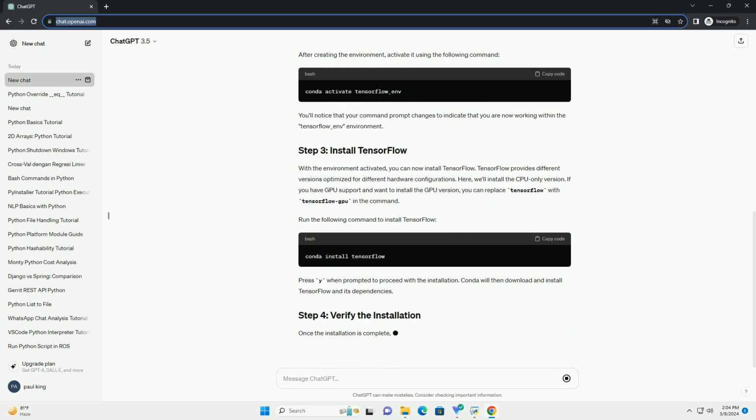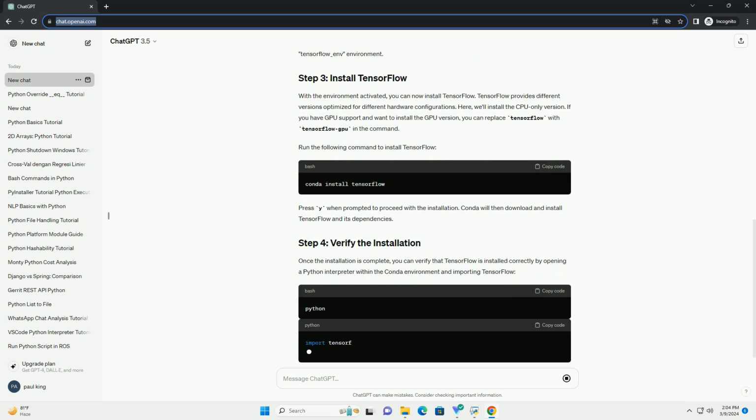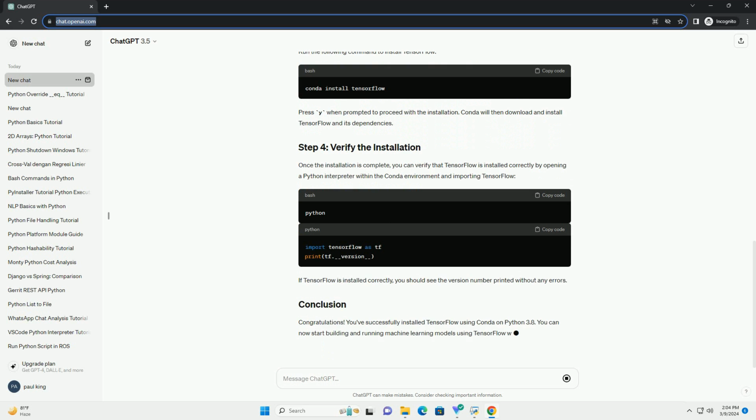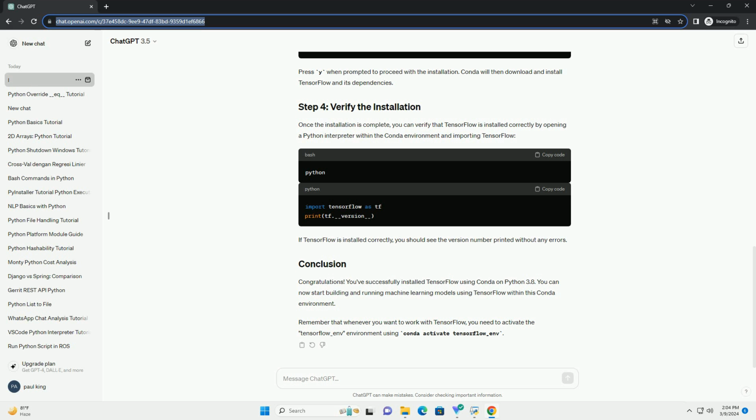Prerequisites. TensorFlow is a popular open-source machine learning framework developed by Google. Conda is a package manager widely used in the Python ecosystem, known for its ease of use in managing dependencies and environments. In this tutorial, we'll walk through the steps to install TensorFlow using Conda for Python 3.8. It's always a good practice to create a separate Conda environment for each project to keep dependencies isolated. You can skip this step if you prefer to install TensorFlow directly into your base environment.